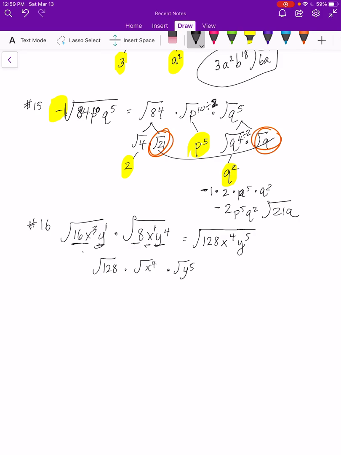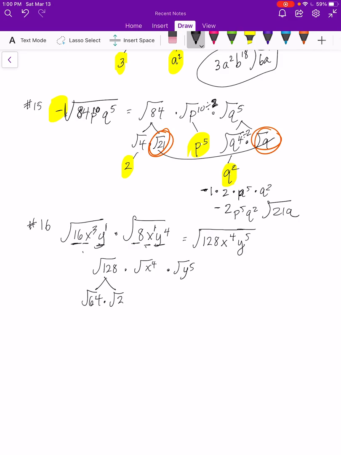All right, 128. So get my handy dandy calculator out here. 128 divided by 4 works. It's 32. I think I can find something bigger. 128 divided by 9. No. 128 divided by 16. Yes, 16 and 8. Ooh, but 8's got a perfect square. I bet you there's something bigger. Let me see if I can find it. 128 divided by 36. No. 128 divided by 49. No. 128 divided by 64. It is. It is the perfect square of 64 and the square root of 2. Now, if you decided to stop at 16, which would have been perfectly fine, you would have just had to break up the other one.